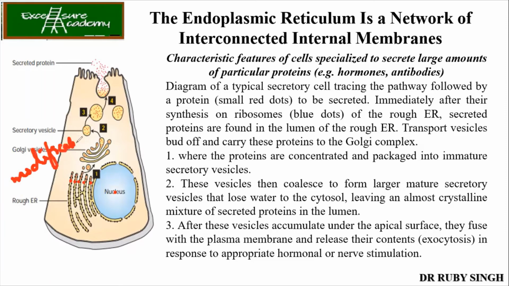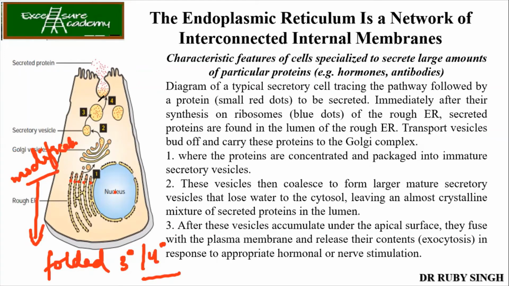Okay. Now, once the protein is modified, and when I say modified, it means it is getting properly folded into its tertiary or quaternary structure, depending on the protein type. Now, they form the secretory vesicles. Then again, they fuse with other secretory vesicles to form larger ones. And then finally, they go and fuse with the plasma membrane. So this release is called exocytosis.